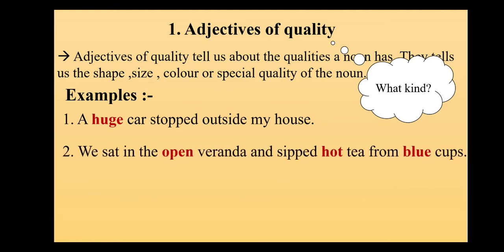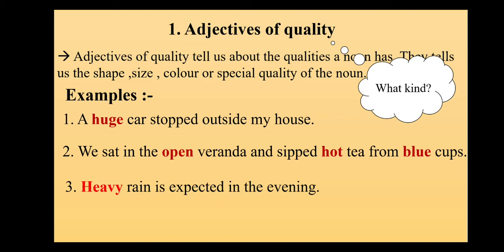Second example, we sat in the open veranda and sipped hot tea from blue cups. So you can see so much quality shown of the nouns. The first noun in this sentence is veranda, and so we got to know it is an open one. So definitely open will be my adjective of quality. And hot tea, again it is saying the quality of tea, so hot also will be my adjective of quality. Cups, so we got to know the color of the cup. So definitely, as told earlier, colors are also considered to be my adjective of quality.